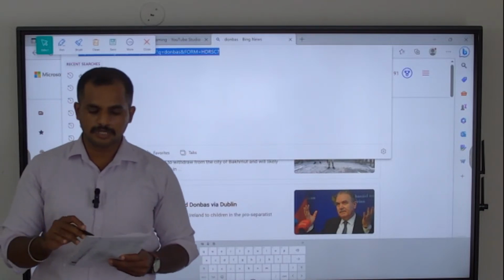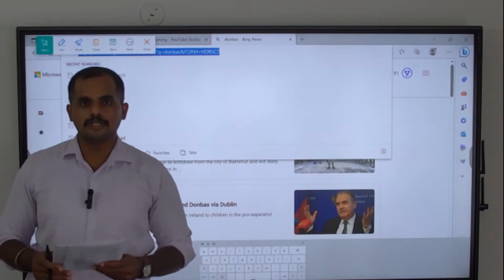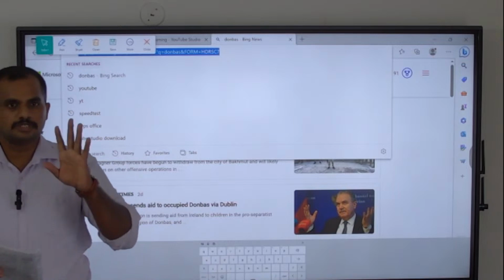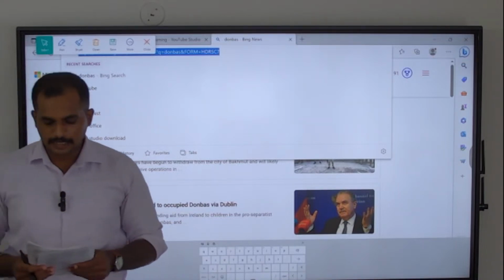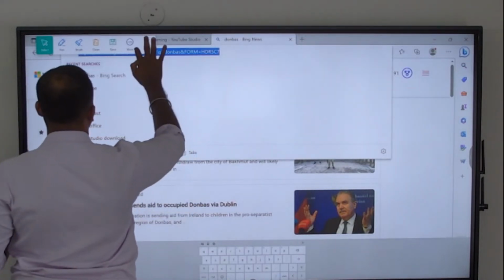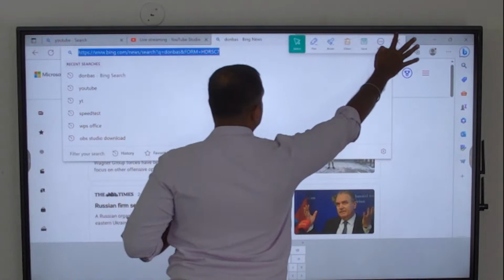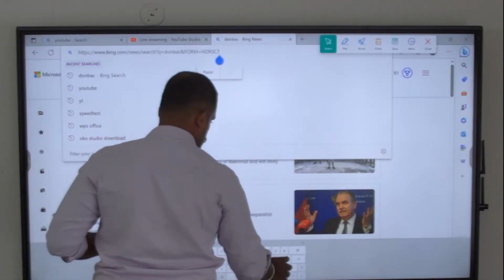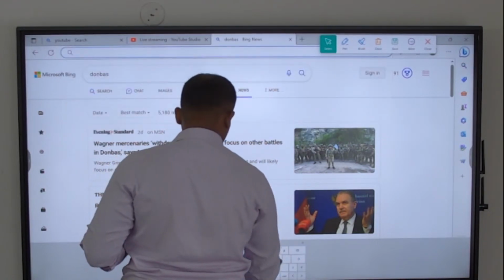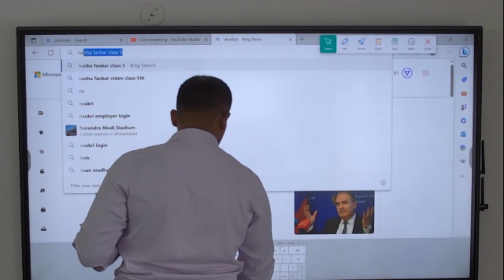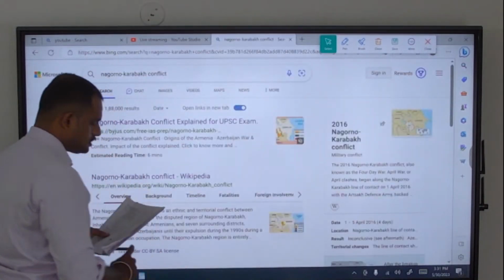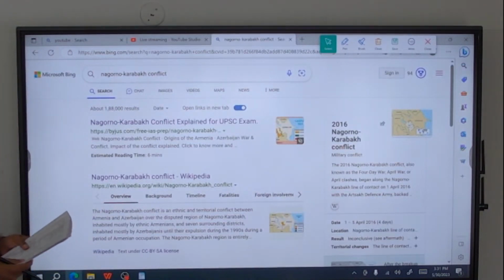But in the question, the reason for being in the news they have given is the war between Azerbaijan and Armenia. So the first match is wrong. Second match is Nagorno Karabakh conflict.